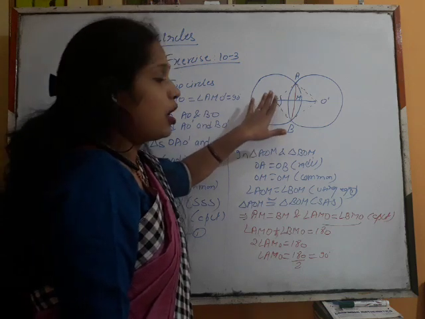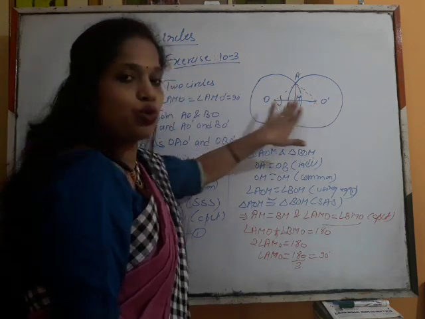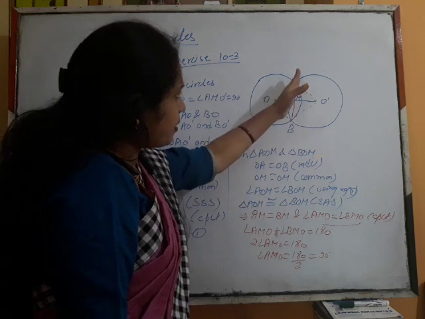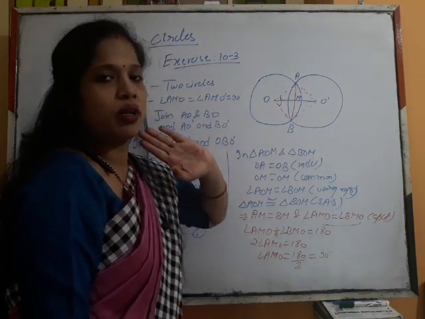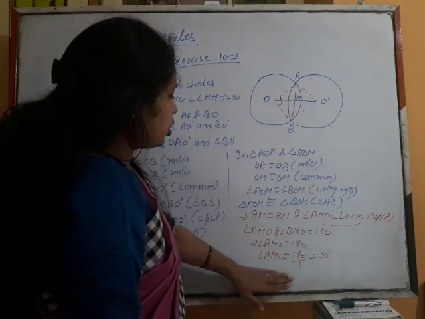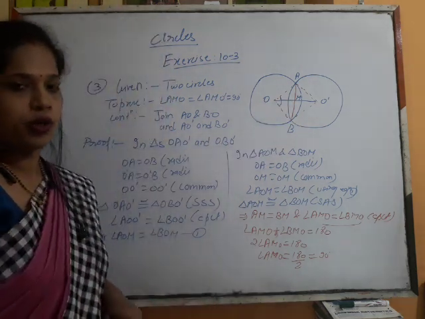So we have proved that the centers of the two circles lie on the perpendicular bisector of the common chord. So this is the result. I hope you have understood.